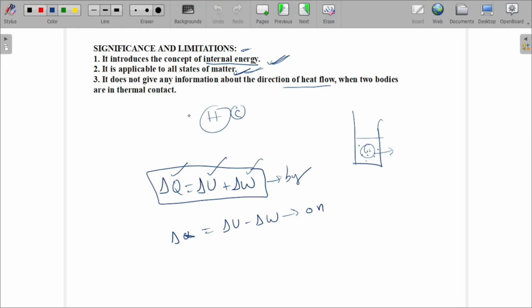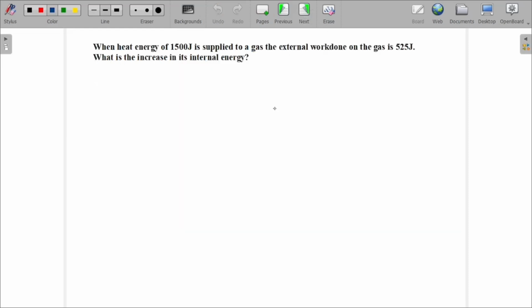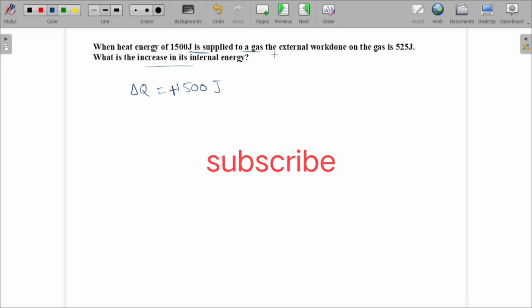Let's see two problems on it. When heat energy of 1500 joules is supplied to a gas, the external work done on the gas is 525 joules. What is the increase in its internal energy? So here heat energy, delta Q, is 1500 joules. It is supplied. Supplied means given, that means the gas is going to take that, so it is positive.